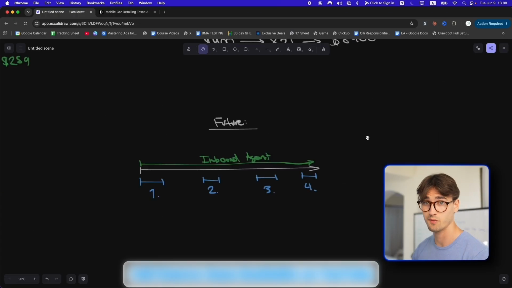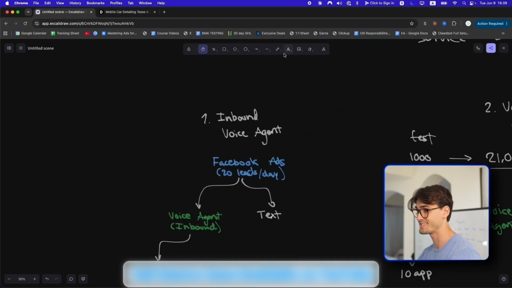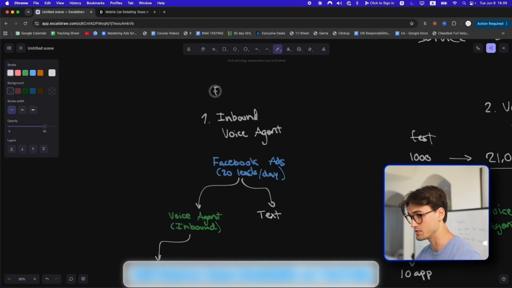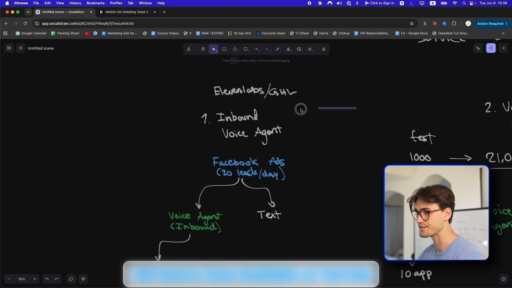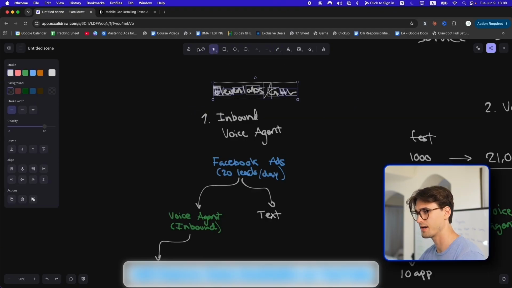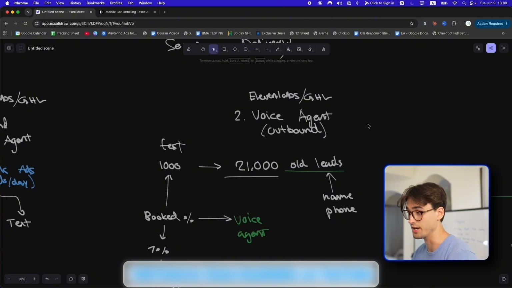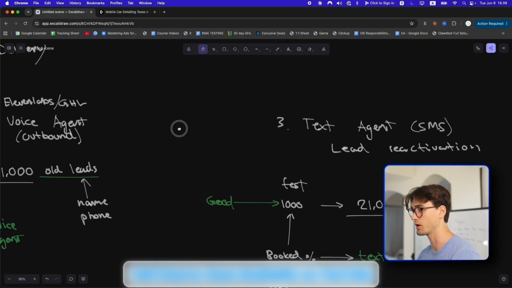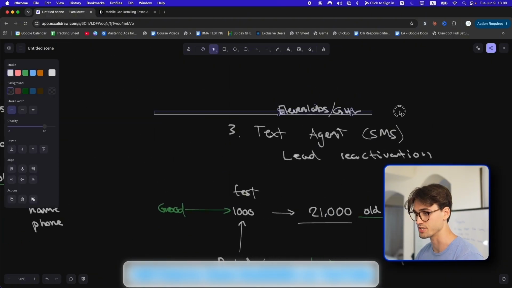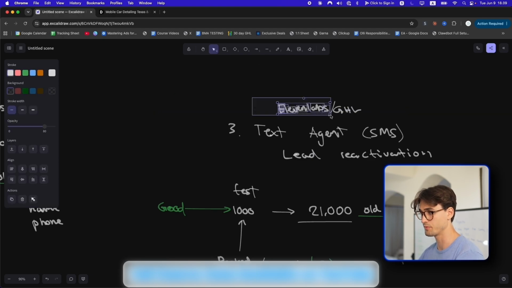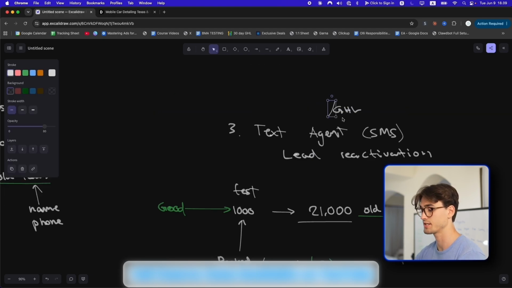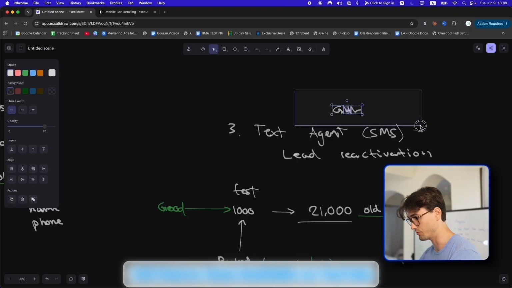Now you know kind of what we want to create. For the tech stack, we're going to be creating the inbound voice agent in 11 Labs together with Go High Level. That is the CRM that they're using. And that's kind of the same stack for all the agents. We're going to be using the actual voice agent on 11 Labs like I showed you, but then we're going to connect that to Go High Level for every single agent that we create. The only thing that we won't be using 11 Labs for is the text agent. That's all going to run through Go High Level.